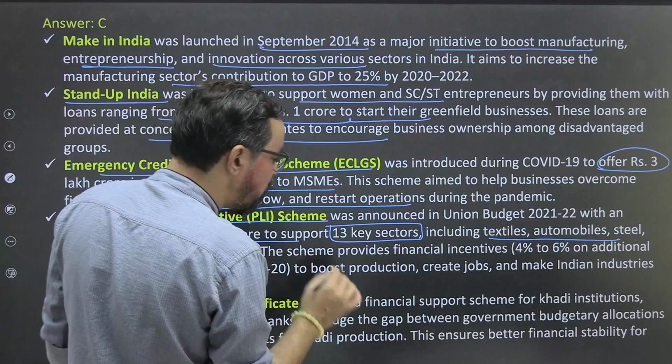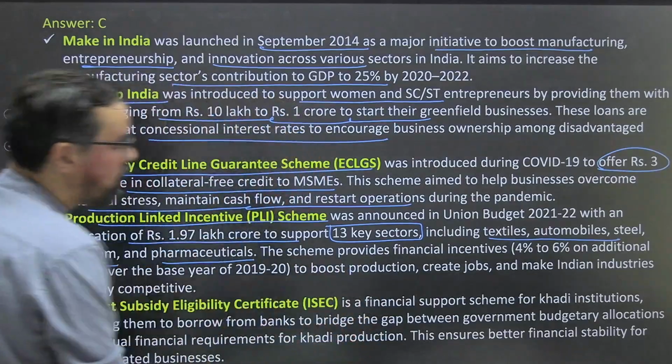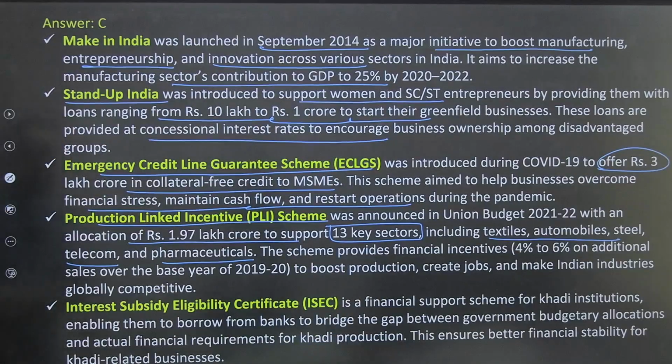The scheme provides financial incentive of 4 to 6% on additional sales over the base year of 2019-20 to boost production, create jobs, and make Indian industries globally competitive.